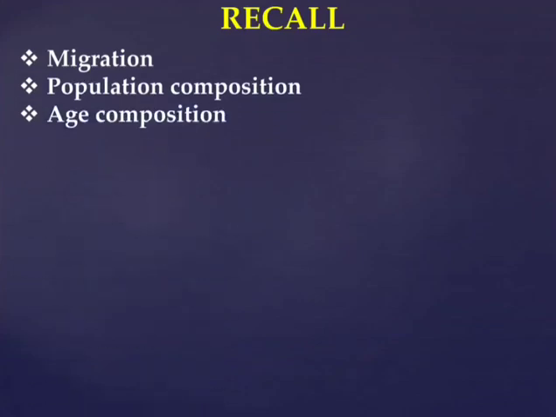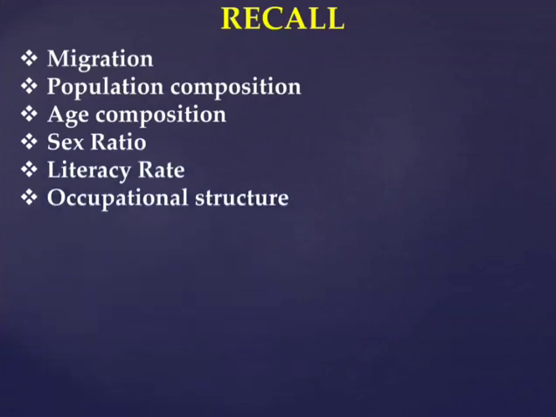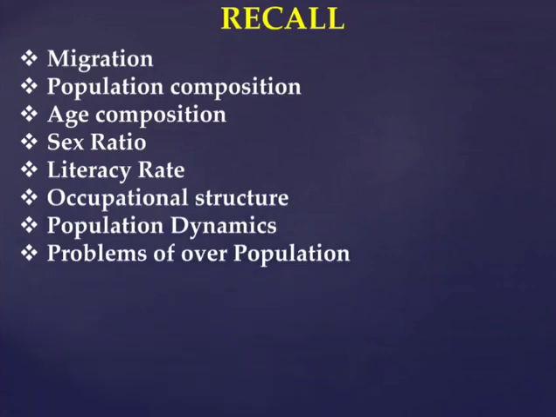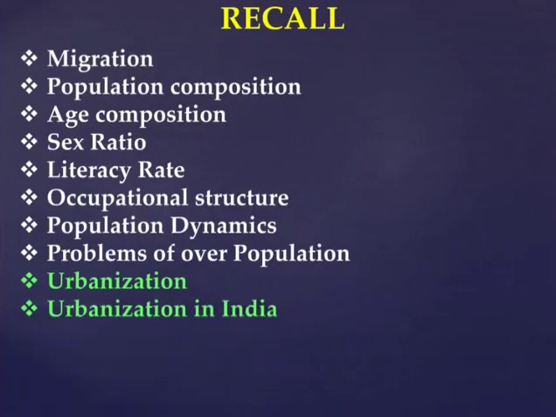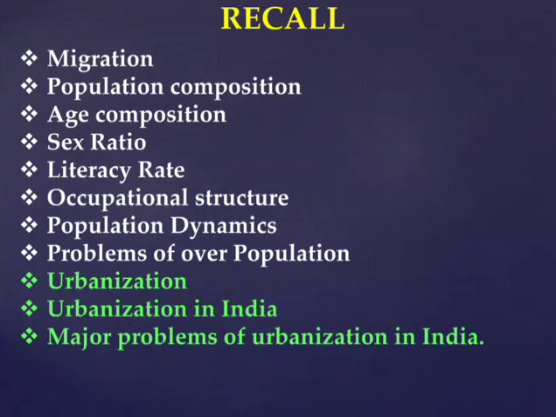Then we discussed population composition and age composition, sex ratio and literacy rate, occupational structure, population dynamics, and problems of overpopulation. Then we discussed urbanization. What do we mean by urbanization? The process of society transformation from rural to urban is known as urbanization. Urbanization in India. Impact of urbanization.